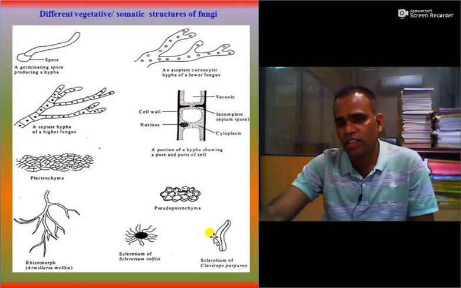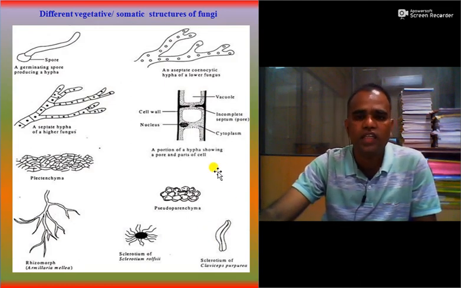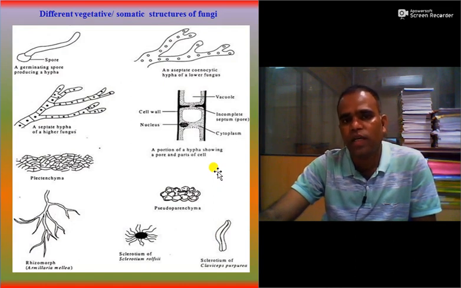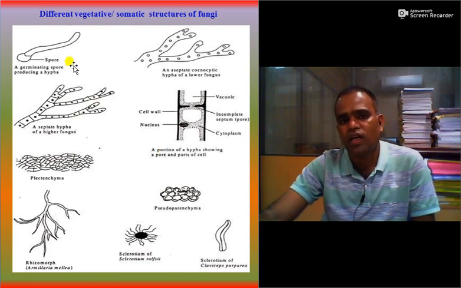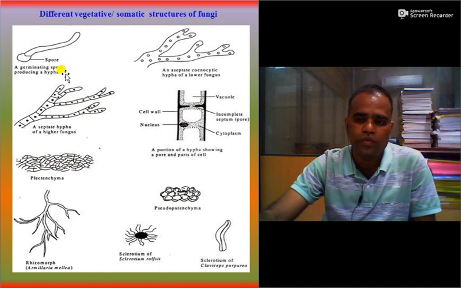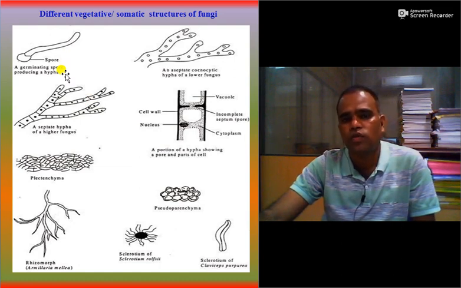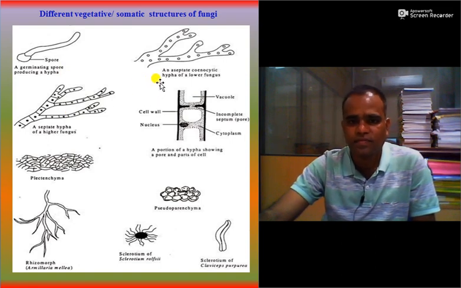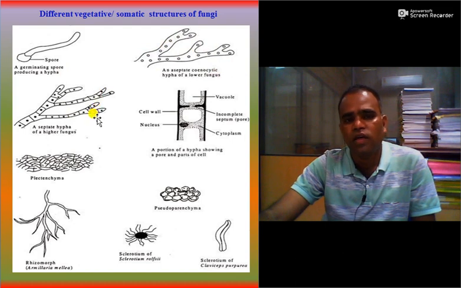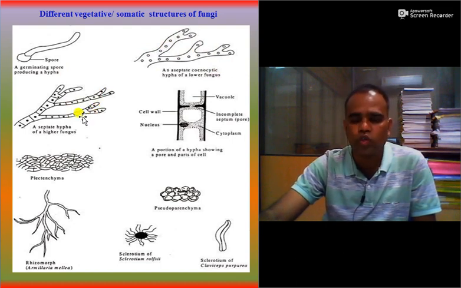So in your exam, one may ask, enlist and explain different vegetative or somatic structures of fungi. So there are spores which germinate to form hypha. There may be mycelia which is aseptate or coenocytic, that don't have cross walls. It may be septate hypha which has cross walls.